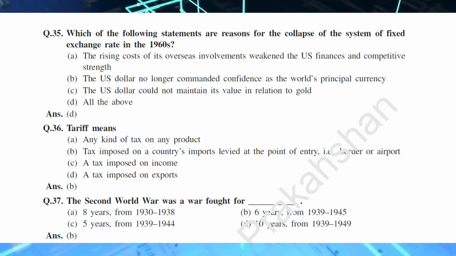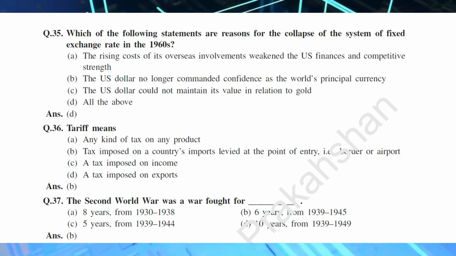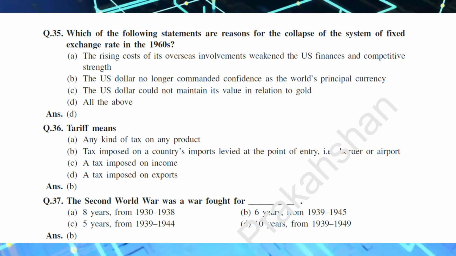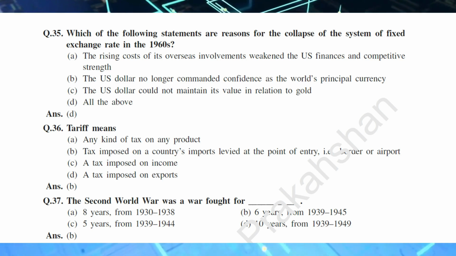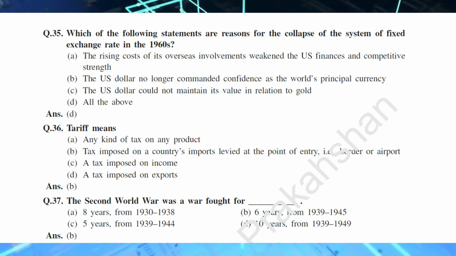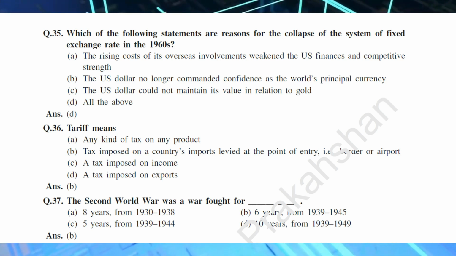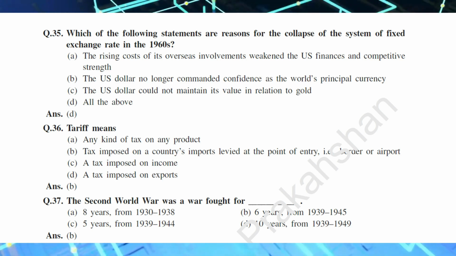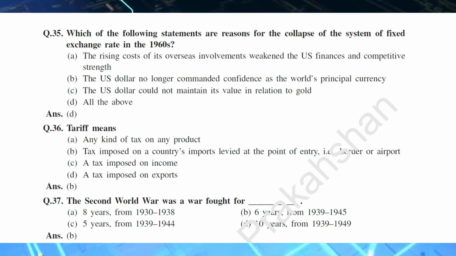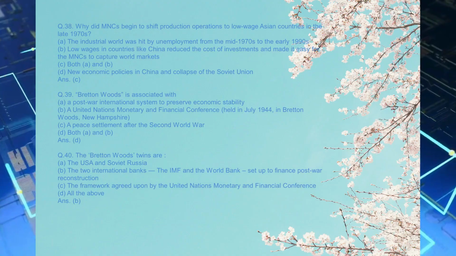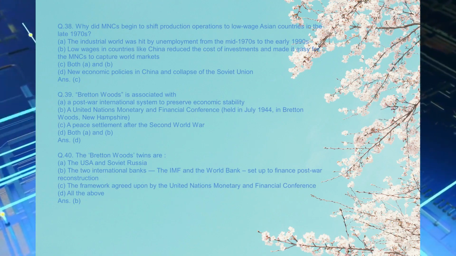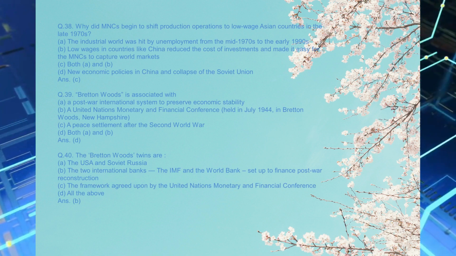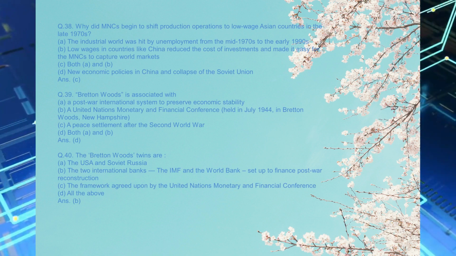Q.37. The Second World War was a war fought for ___: A. 8 years, from 1930 to 1938. B. 6 years, from 1939 to 1945. C. 5 years, from 1939 to 1944. D. 10 years, from 1939 to 1949. Ans. B.